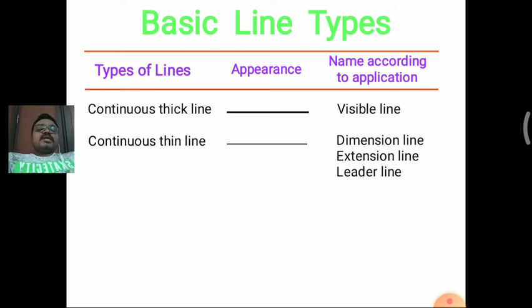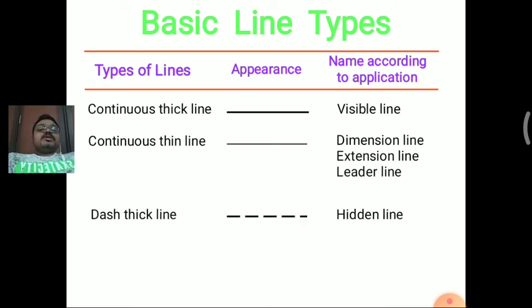Next one is the continuous thin line. This continuous thin line is used as the extension line or dimension line. That is the name given to it according to its appearance in the drawing, the dimensioning line or extension line. But compared to the continuous thick line, it is less visible. Next one is the dash thick line. Here we use somewhat of dashes, and in the drawing it is called a hidden line.